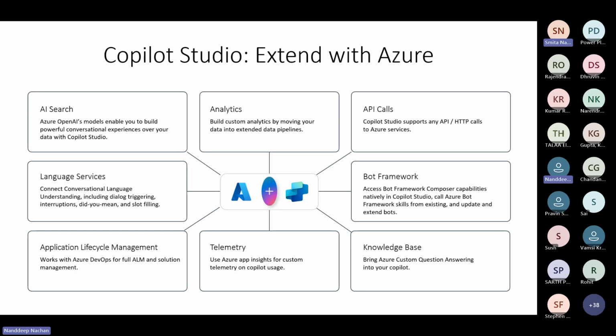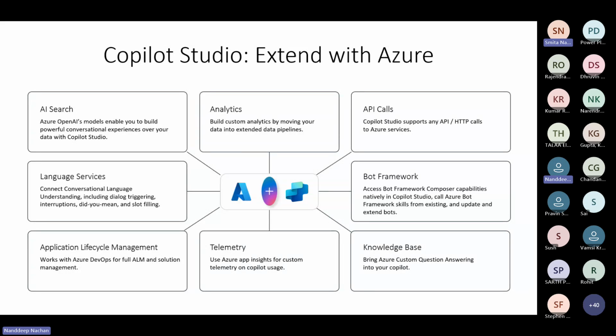For the API calls, it enables the API or HTTP calls to Azure services, allowing the seamless data integration and the service interaction. For the Bot Framework, it leverages the Azure Bot Framework to create, update, and extend bots directly within the Copilot Studio. For the knowledge base, it integrates this Azure custom question answering for enhanced knowledge base interactions in a Copilot. For telemetry, use the Azure Application Insights to track and analyze the custom telemetry for Copilot usage.